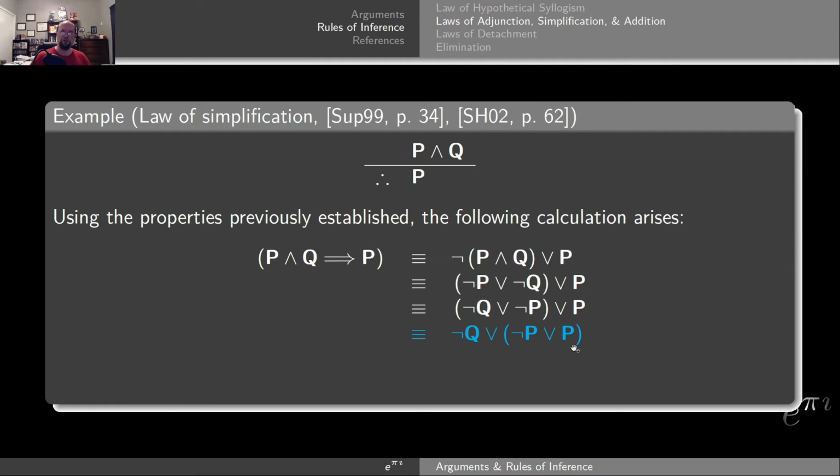By the law of excluded middle, this statement becomes purely true, and true is an absorbing element for the disjunction, so no matter what negation Q is, it absorbs into the true, giving me a true statement here. By the transitivity of the equivalence, this statement is equivalent to this statement, this statement, this statement, all the way down to the truth. Therefore, this statement is a tautology, and we now have that the law of simplification is indeed a valid argument.